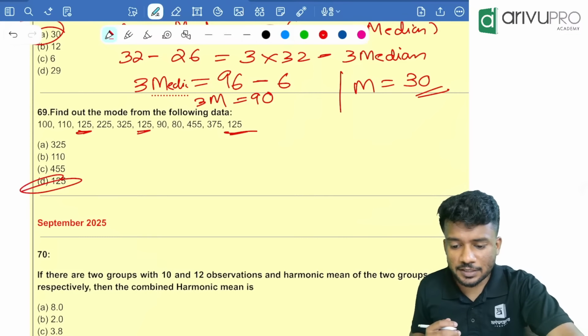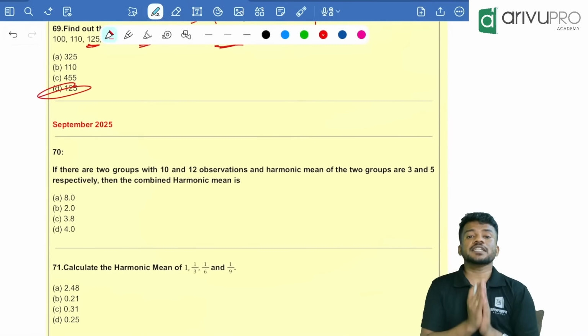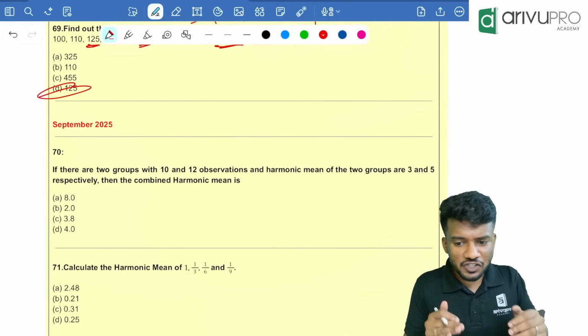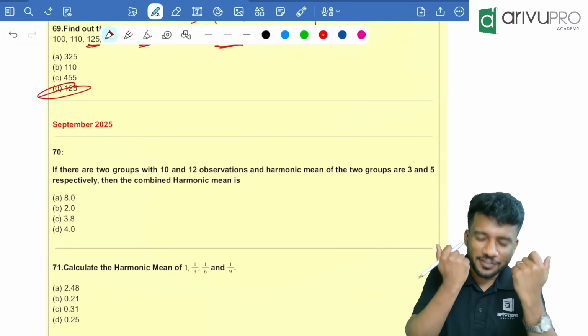Now we are going for the September attempt of measures of central tendency. After finishing this, we will start off with measures of dispersion. Okay.